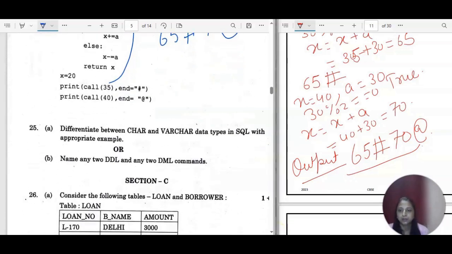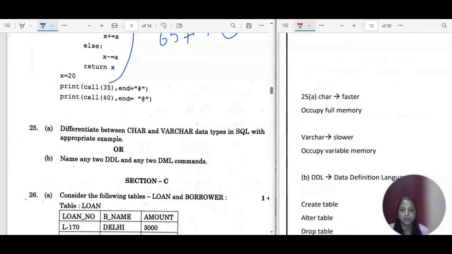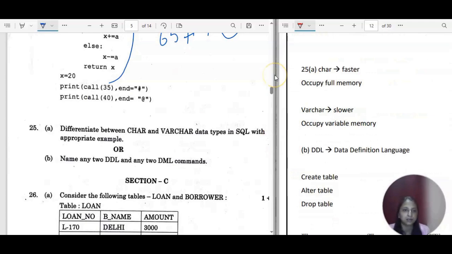Okay. So then we have the char and varchar data type in SQL with appropriate example. So char is the character type value. It is faster actually, and it will occupy the full memory space. But varchar, var is for variable, which is changeable. Okay, so it is slower, but it is going to occupy variable memory. So how much you will consume, it is going to occupy that much memory space only.